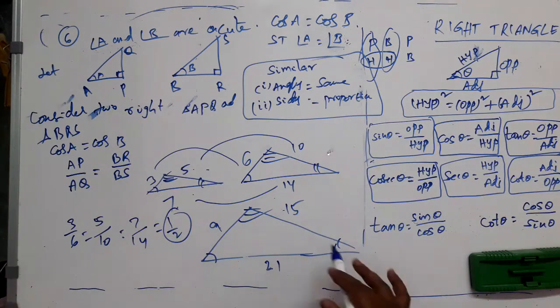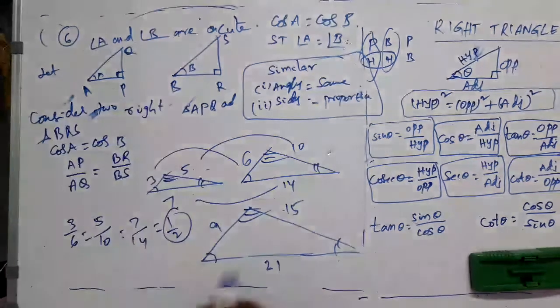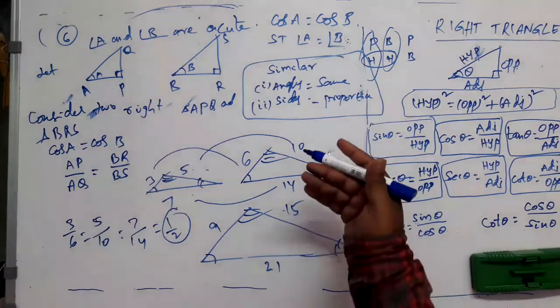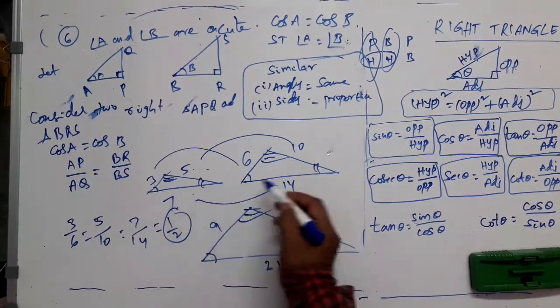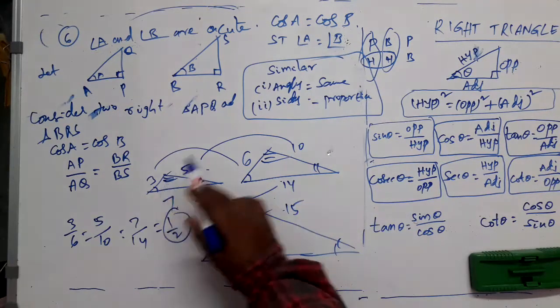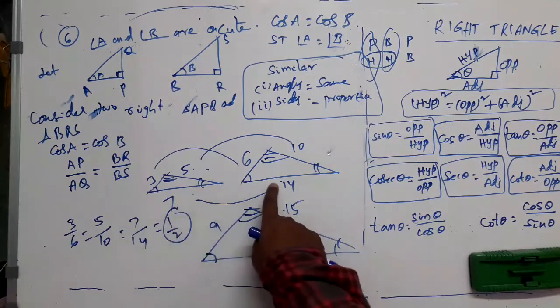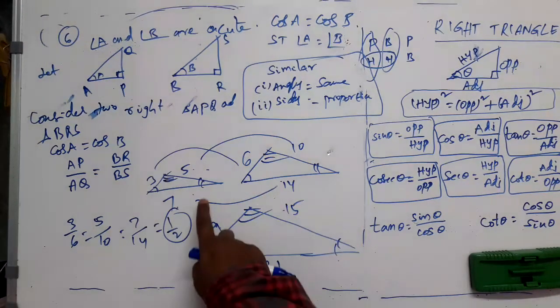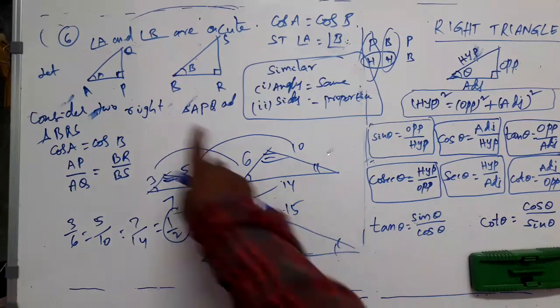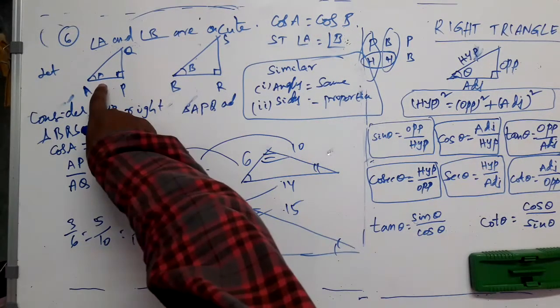Why is this concept useful here? In similar triangles, what have you observed? Sides are proportional and angles are equal. Let us consider these two similar triangles. This angle is equal to this angle. This angle is equal to this angle. This angle is equal to this angle. So let us consider our case.